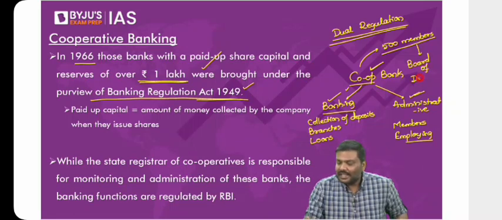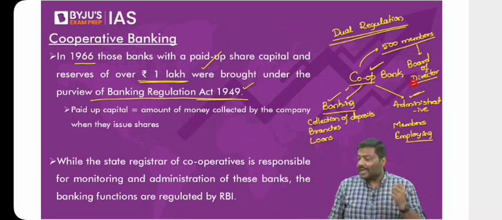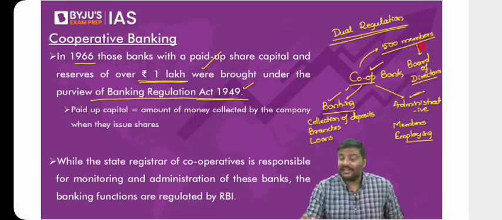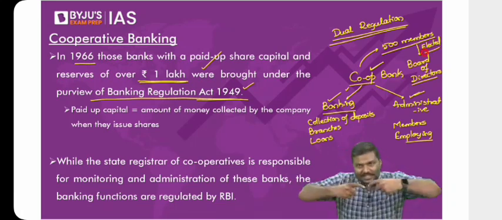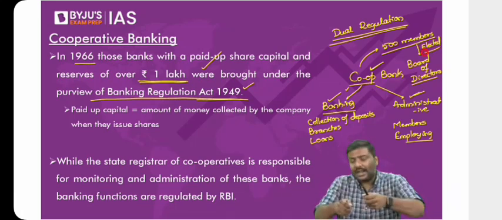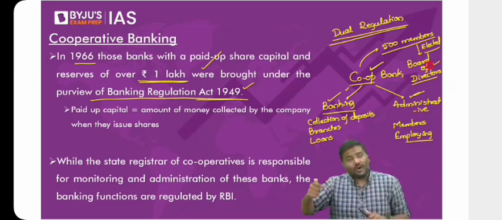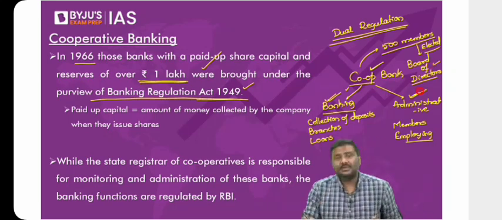Remember this. There is a structure within the cooperative which is called a board of directors, and it is this board of directors which is elected. Be very careful. It is this board of directors which is elected by the members. I hope you understand this. The members in the cooperative will vote. Every member will have one vote. They will vote and they will elect the board of directors. And this board of directors will take care of the banking activities as well as administrative activities.